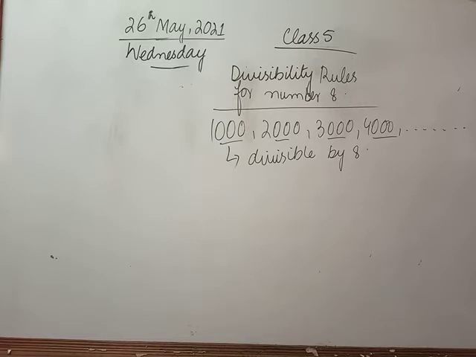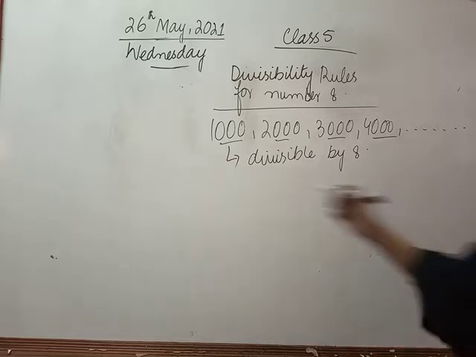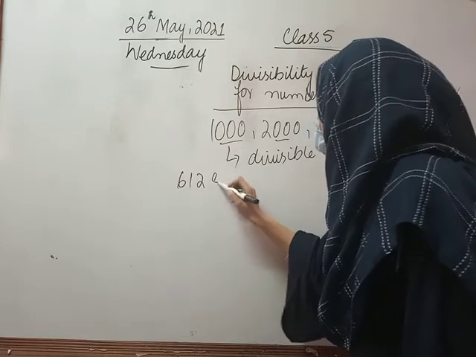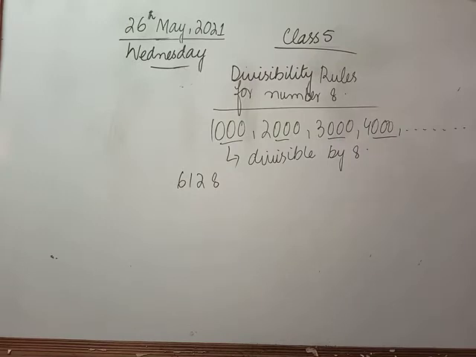Now in the next step, if a number does not end with 3 zeros, अगर उसके 3 zeros end पे नहीं होंगे, then we will check divisibility as follows. Let's take a number which is 6128. If you look class, the last 3 digits of this number are not 0.